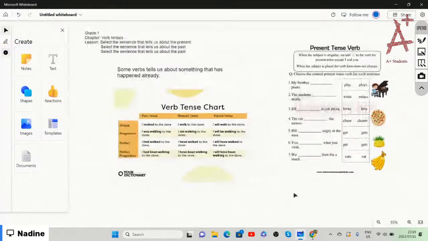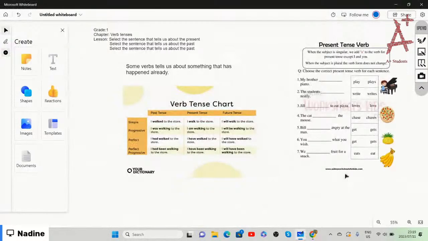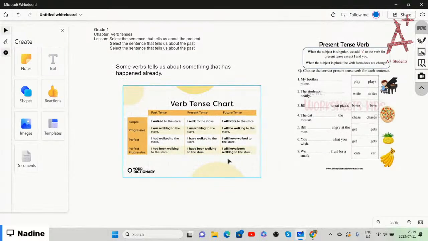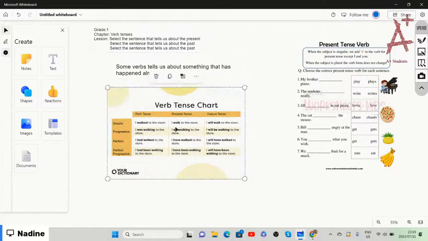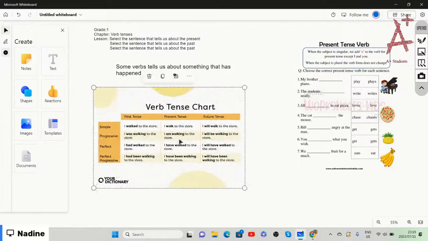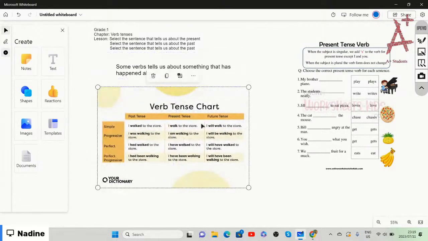So that is to select the sentence that tells us about the present, right? And remember we said that the present is something that is happening now, and it usually has no ending or it ends with s, right? If you look at this page in front of us, this picture that says verb tense chart, we're only going to look at the first one, past tense, present tense, future tense, but the simple one, right?